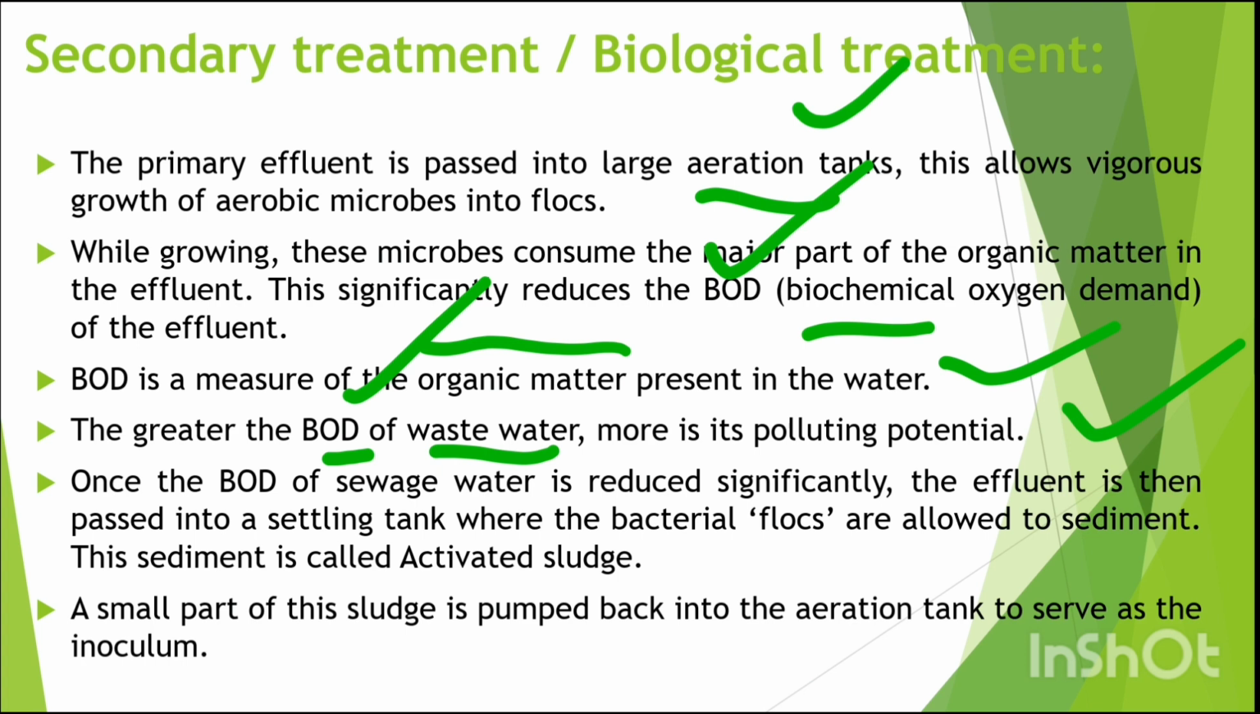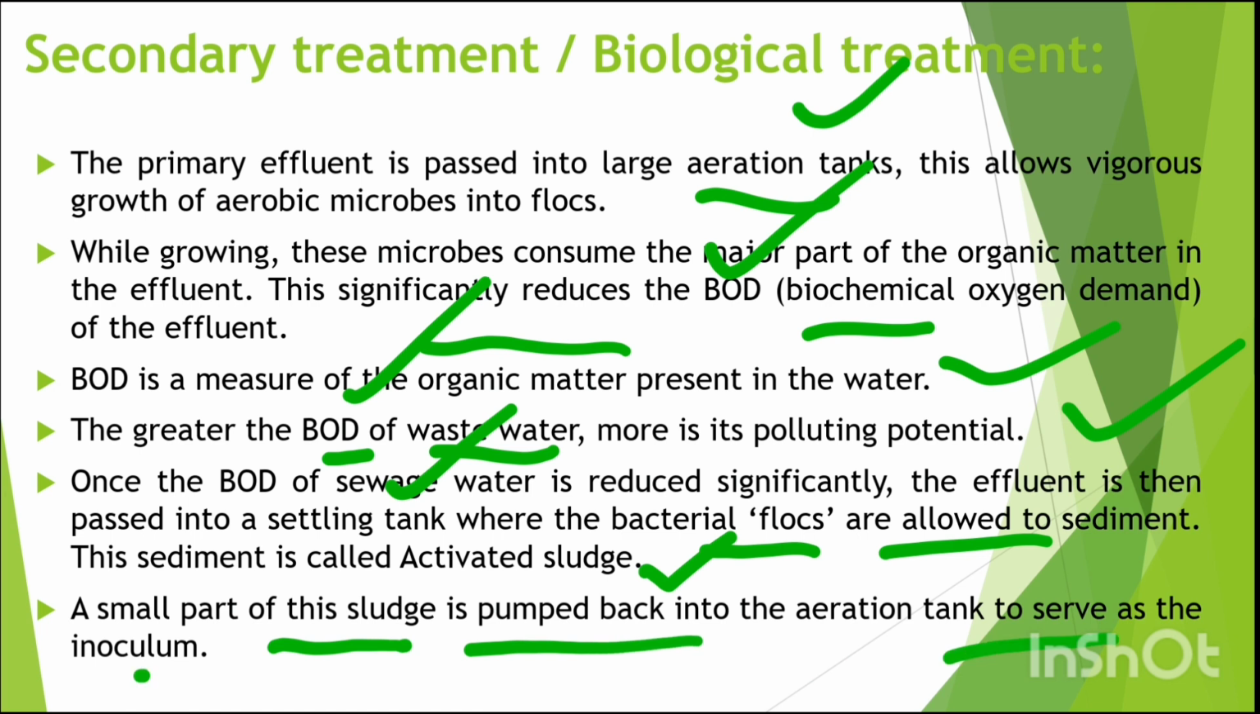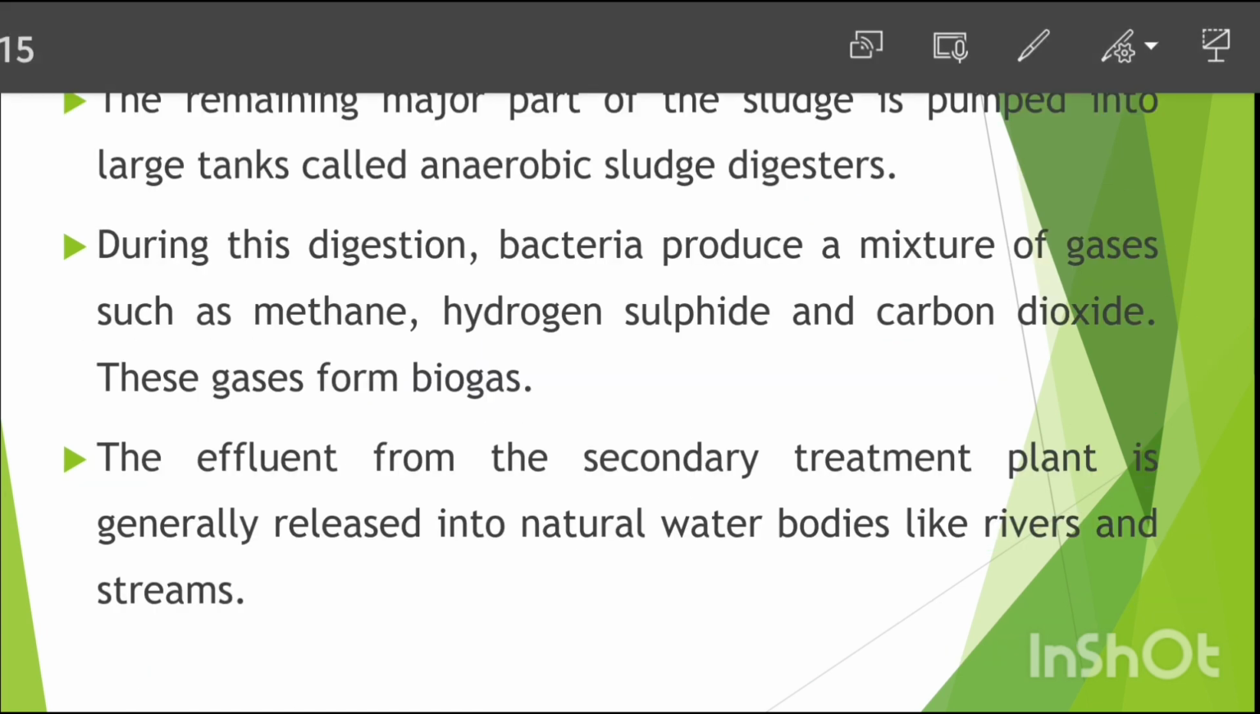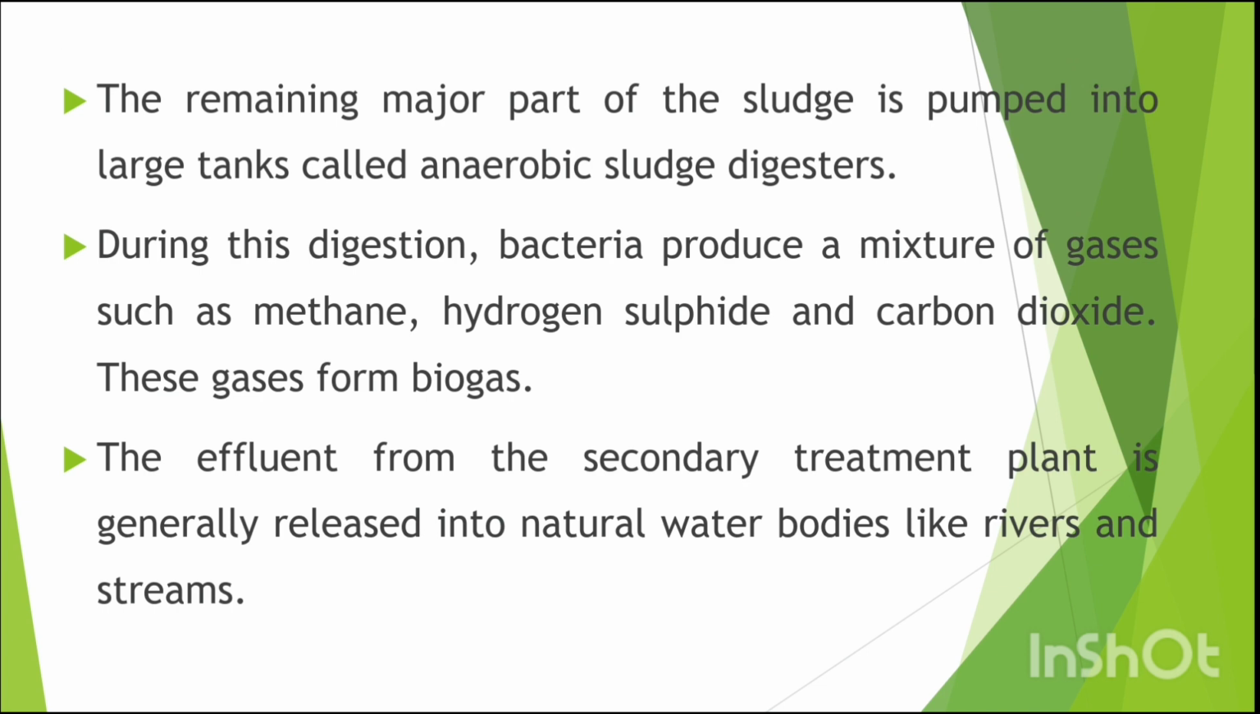Once the BOD of wastewater is reduced significantly, the effluent is then passed into a settling tank, where the bacterial flocs are allowed to sediment. This sediment is called activated sludge. A small part of this sludge is pumped back to the aeration tank to serve as the inoculum. The remaining major part of the sludge is pumped into a large tank called an anaerobic sludge digester.